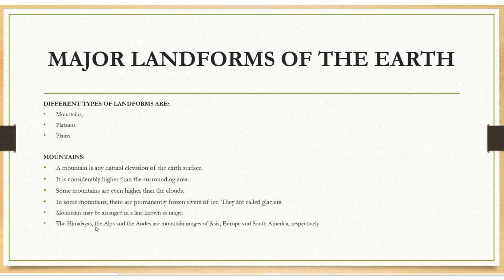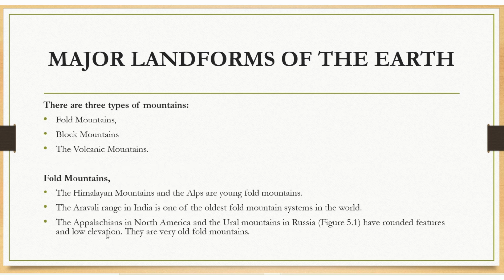The Himalayas, the Alps and the Andes are mountain ranges of Asia, Europe and South America respectively. This is important. There are three types of mountains: one is fold mountains, second is block mountains, and third is volcanic mountains.